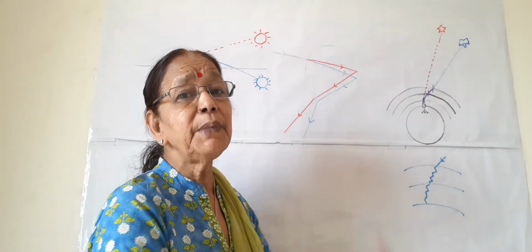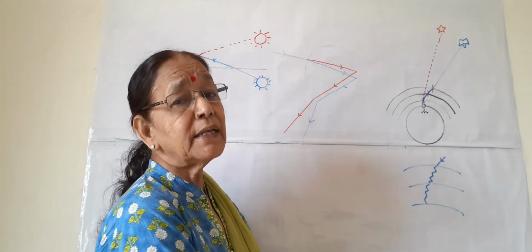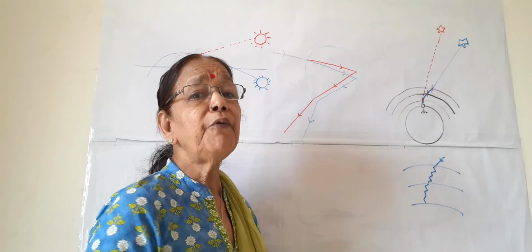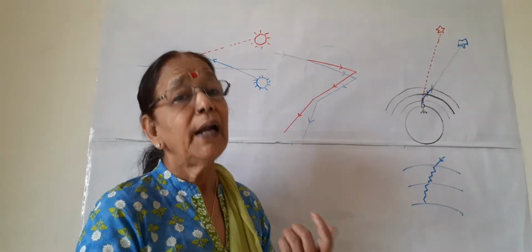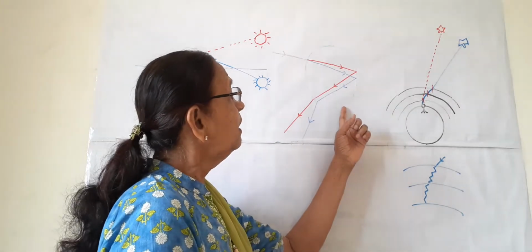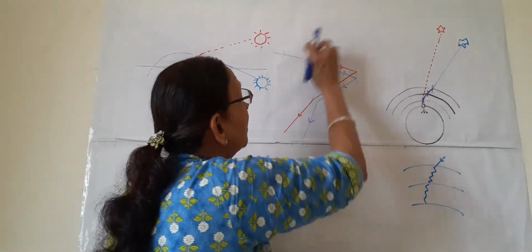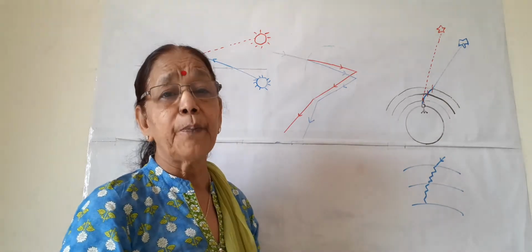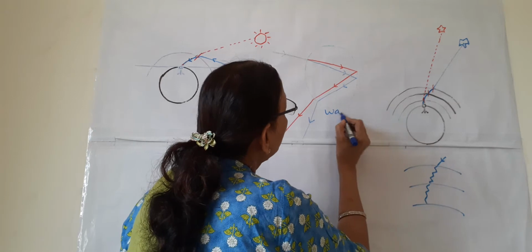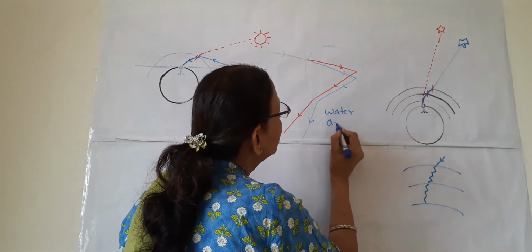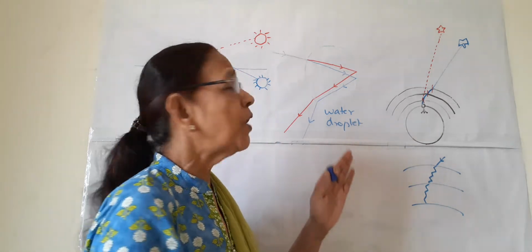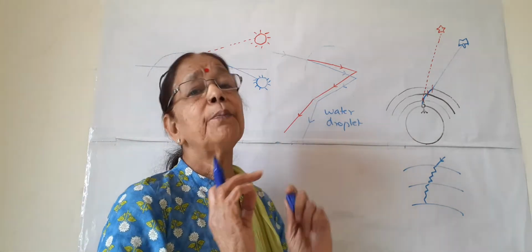Where is the prism in the atmosphere? We have seen that dispersion has taken place with the help of a prism. But where is the prism in the earth's atmosphere? So this green colored round is a droplet, a water droplet. The tiny water droplets which are present in the atmosphere after a rain shower work as a prism.